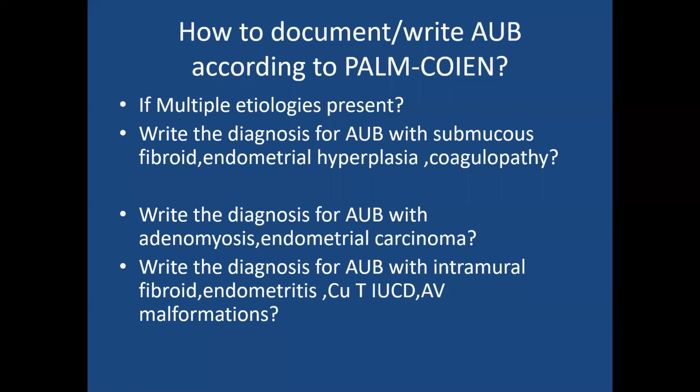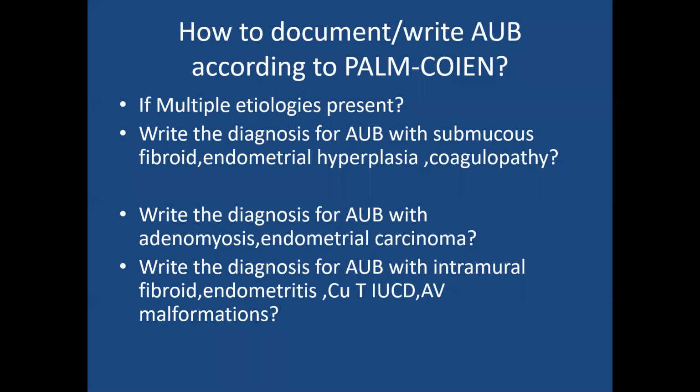So adenomyosis means PA. Under A you write 1. Endometrial carcinoma is M, no? So under M you put 1. For the rest of all the letters you put 0. Otherwise, AUB-AM also signifies she is having adenomyosis and endometrial carcinoma.